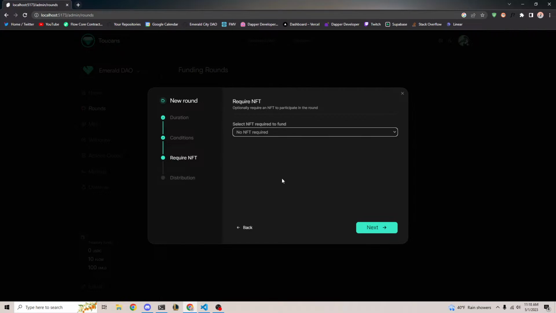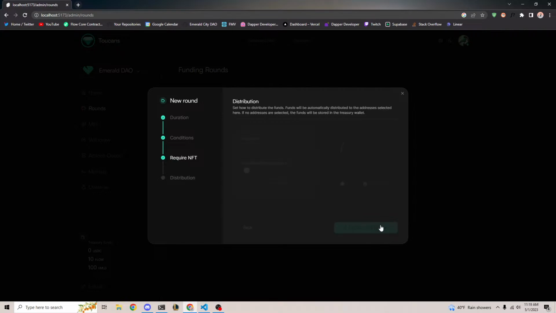But for example, I know Budsy's here and a couple Flunks fans are here. So if you only want someone to be able to get your token and fund the project if they have a Flunk, you can do that here. And same with Meta. I'm thinking about maybe some of your students, right? If they have a certain Touchstone NFT, that's also going to be included in here as well. So a lot of use cases for that.